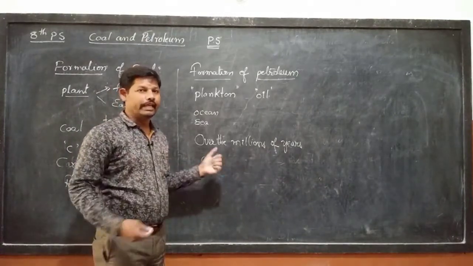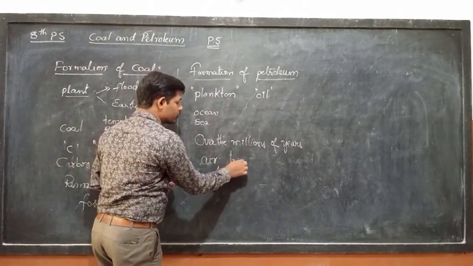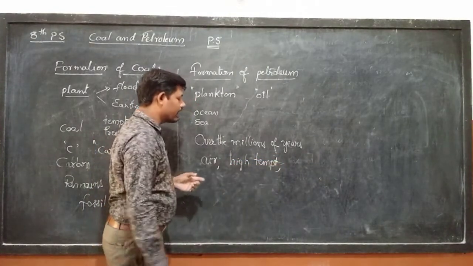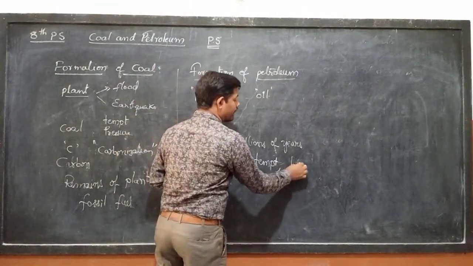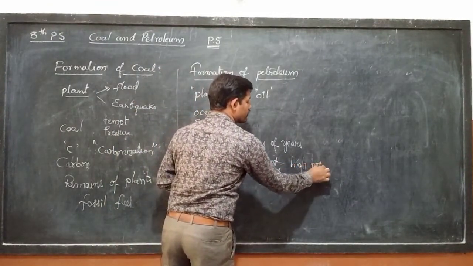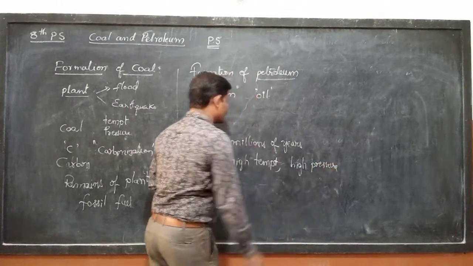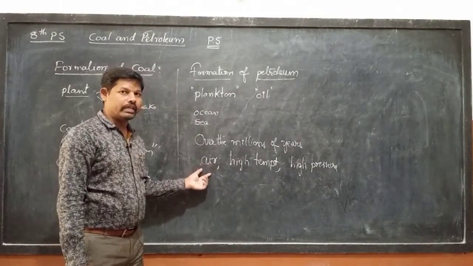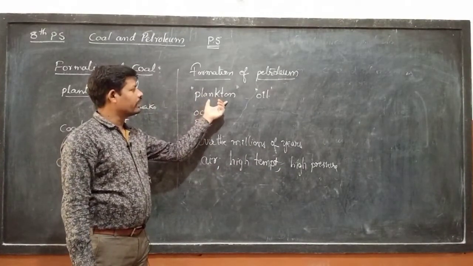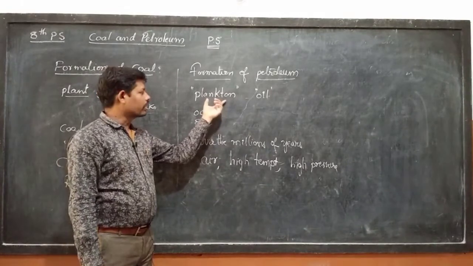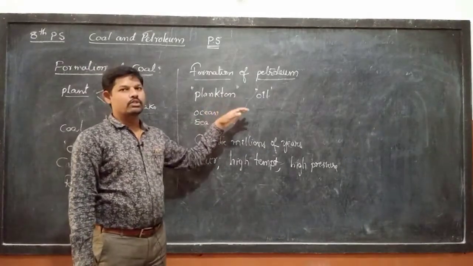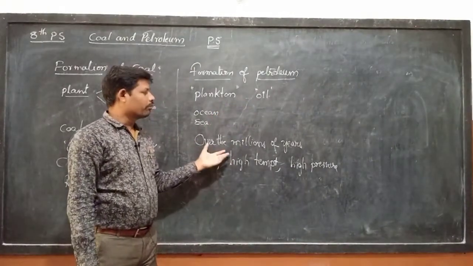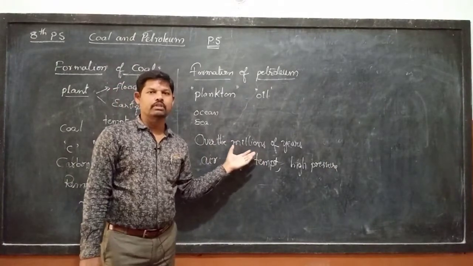There is no air, and there is high temperature and high pressure from the layers of soil. Due to this high temperature, high pressure and the absence of air, the dead bodies of organisms called plankton slowly change into petroleum. It takes millions of years to form petroleum.